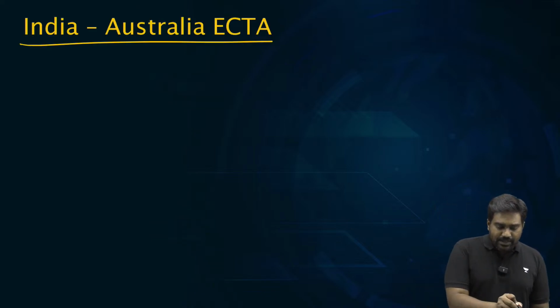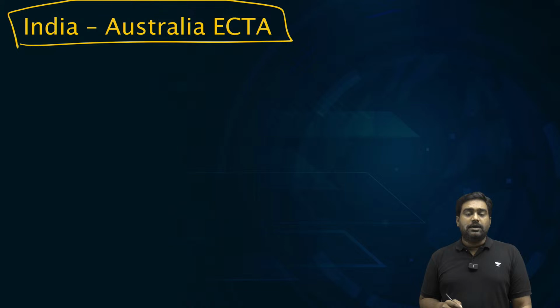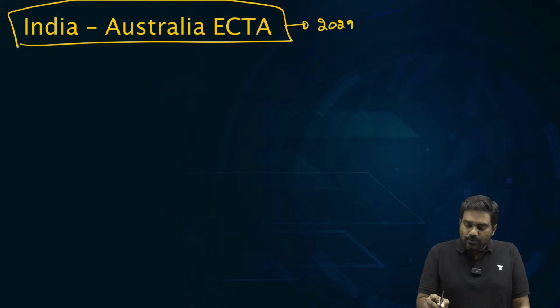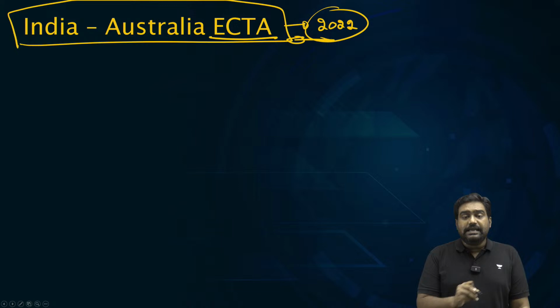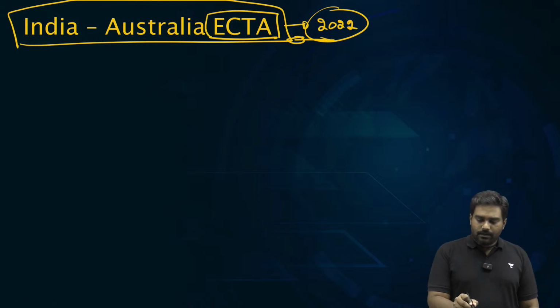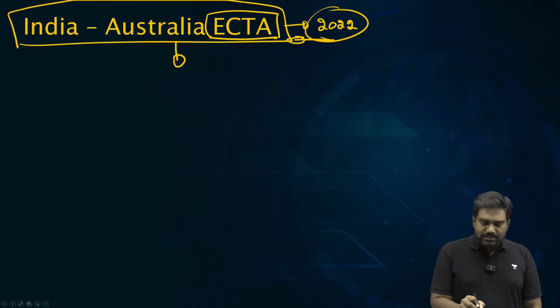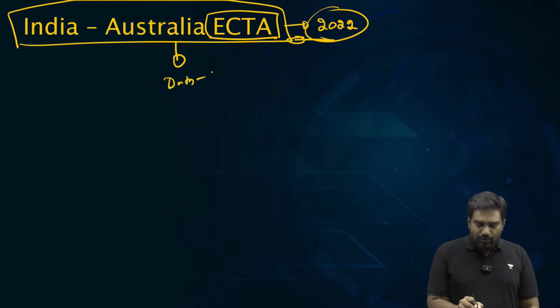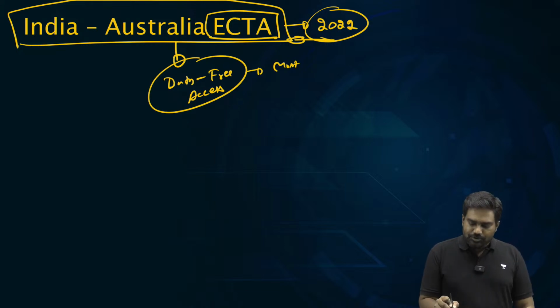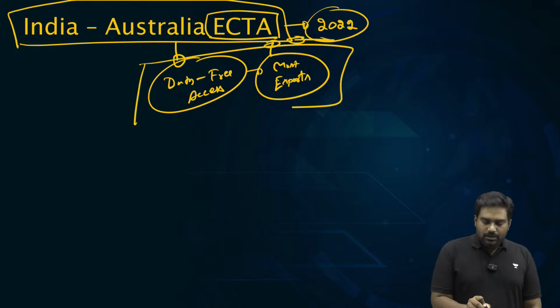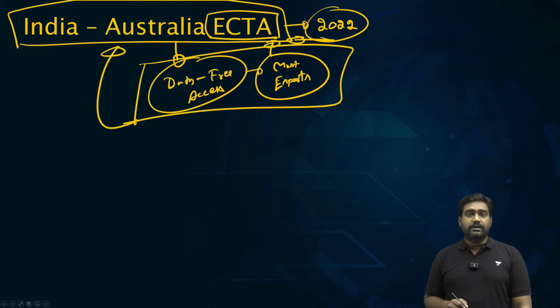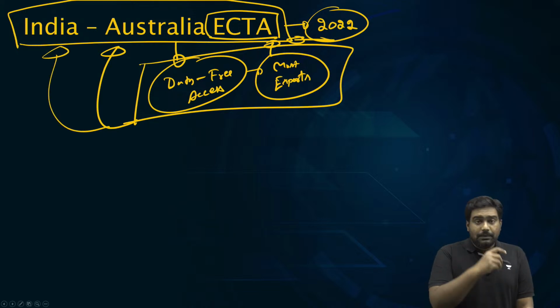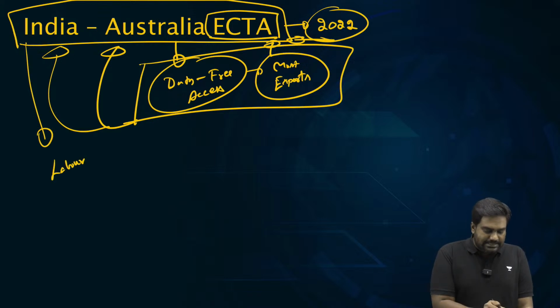Recently, we have entered into a limited trade agreement with Australia. A couple of years ago in 2022, we signed the ECTA, Economic Cooperation and Trade Agreement, between the two countries, and they have given duty-free access to each other for most of their exports. For a select list of exports, almost duty-free access is being given, and the goal is to double the trade volume, create jobs, especially in labor-intensive sectors.